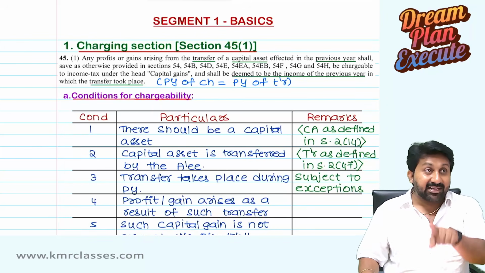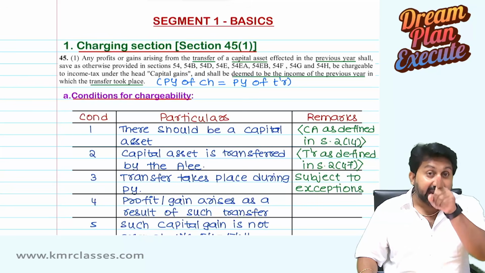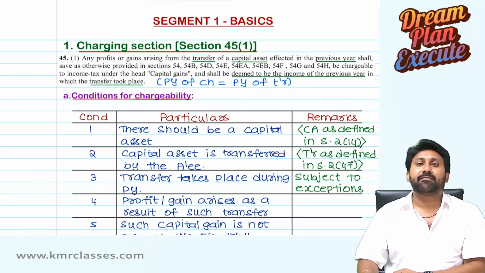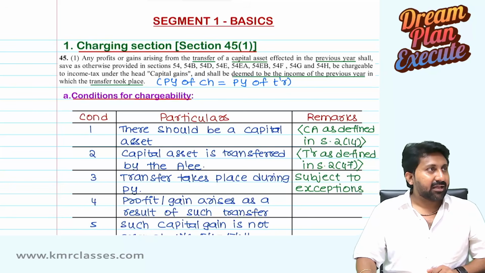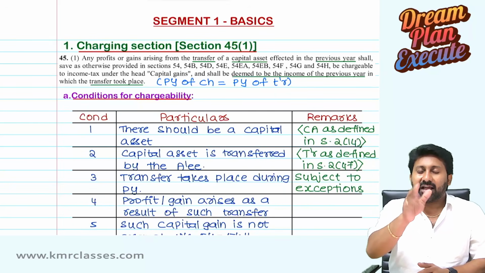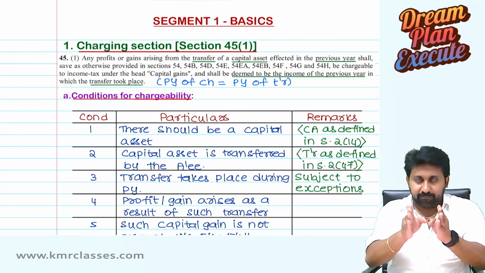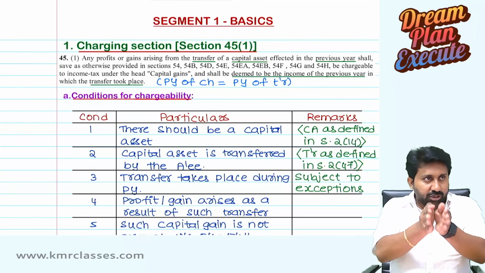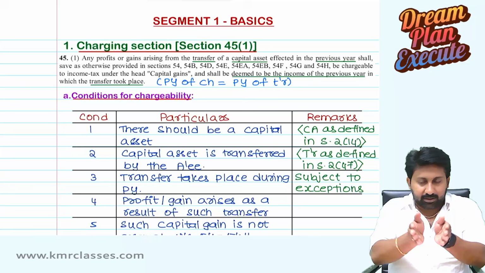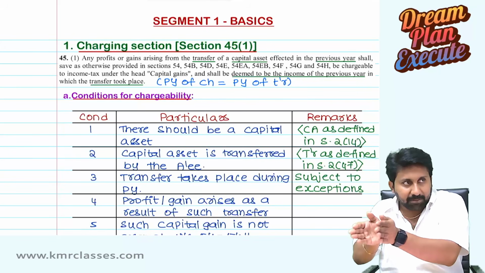They are not saying that tax will not be there at all. They are saying capital gains tax will not be there. Now listen carefully. There is a HUF. Partition happened. Assets given to a member.